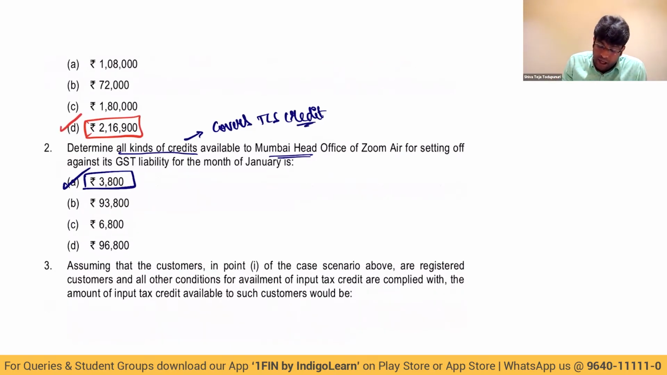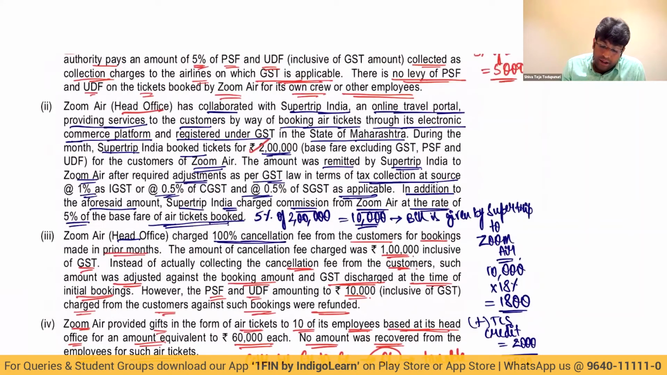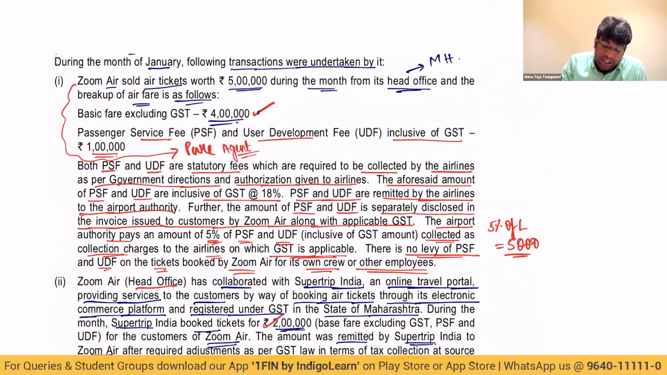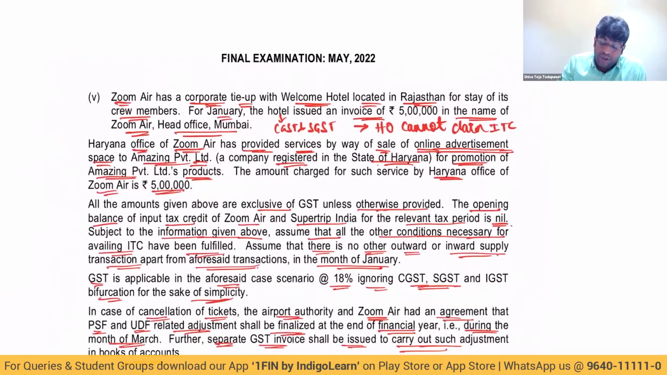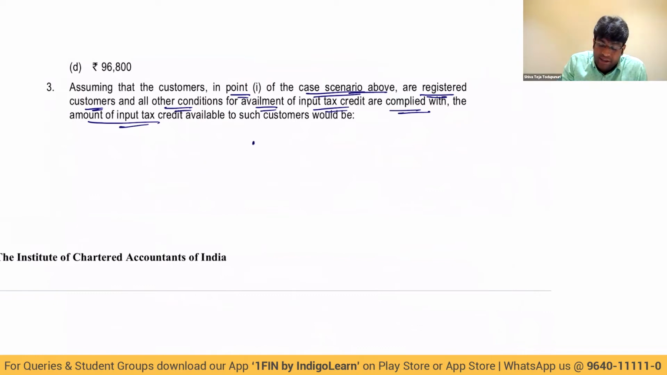Assuming that customers in point 1 of the case scenario given above are registered customers and all other conditions for availment of ITC are complied with, what is the amount of ITC available? First point is that 4 lakhs plus 1 lakh. But this 1 lakh is inclusive of GST. That you have to be careful. That 1 lakh is inclusive of GST. So will you calculate 4 lakhs into 18% plus 1 lakh into 18 by 118?